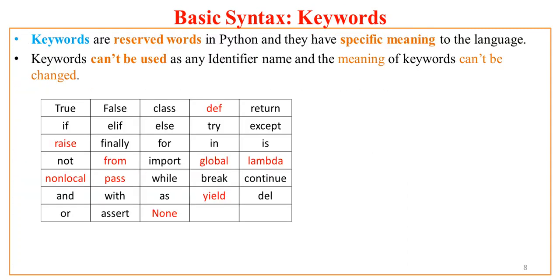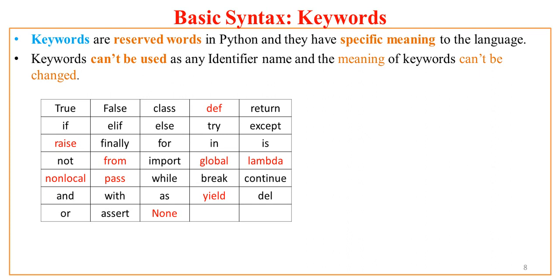Now let us see the basic syntax, under which we'll see what keywords are. Keywords are reserved words. What does it mean by reserved word? Reserved words are the words which can't be freely used in programming, and these words have specific meaning to the language.